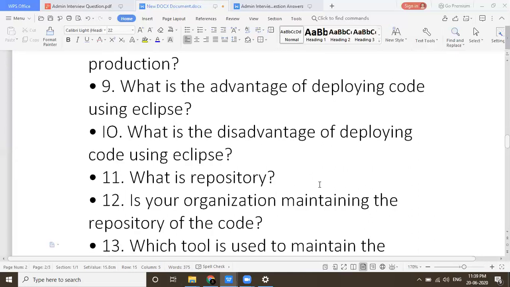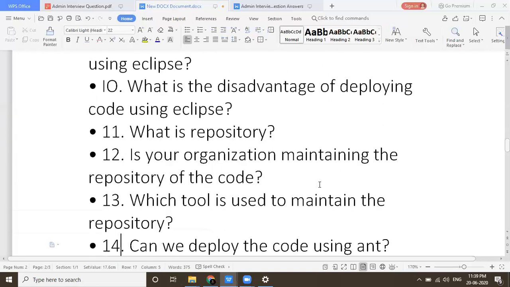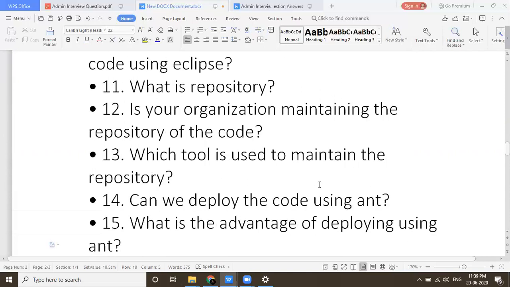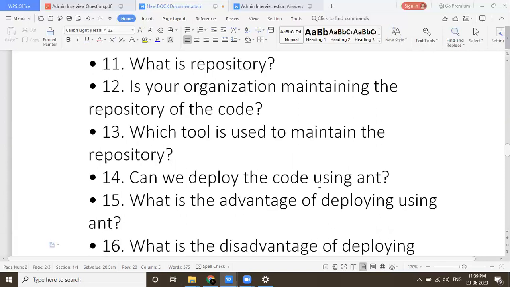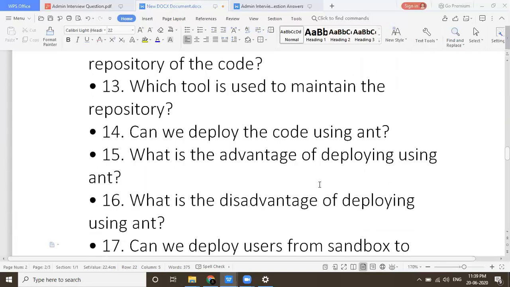Is your organization maintaining a repository of the code? Which tool are you using to maintain the repository? This is very important on the cloud platform. So can we deploy the code using ANT? What is ANT? That you need to find out, I am not going to tell you. What is the advantage and disadvantage of using ANT?